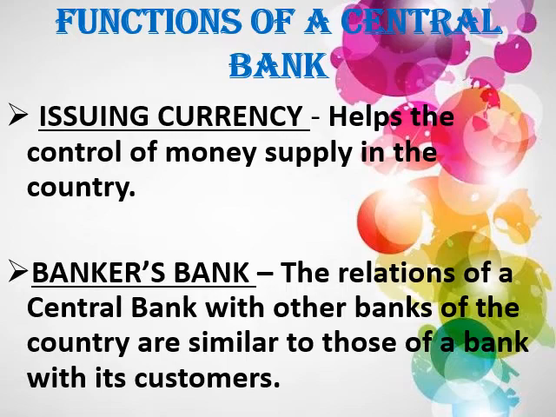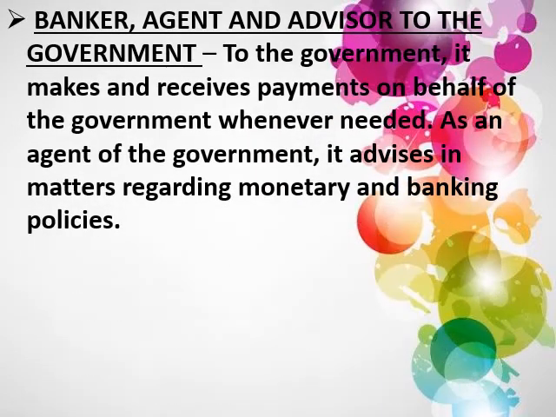Another function is banker, agent and advisor to the government. First we will see banker to the government. As a banker to the government, the central bank makes and receives payments on behalf of the government whenever it is necessary. It is not the Prime Minister or the cabinet ministers taking the payments.